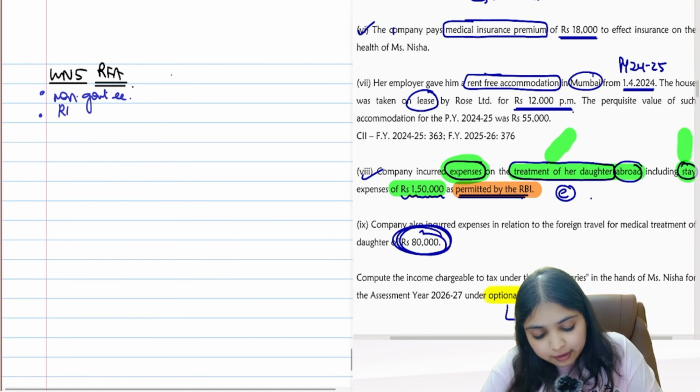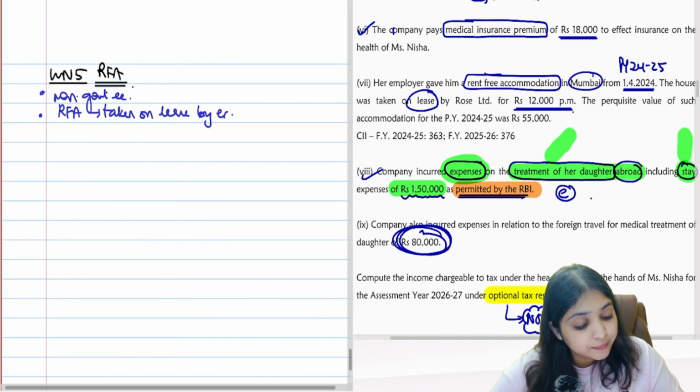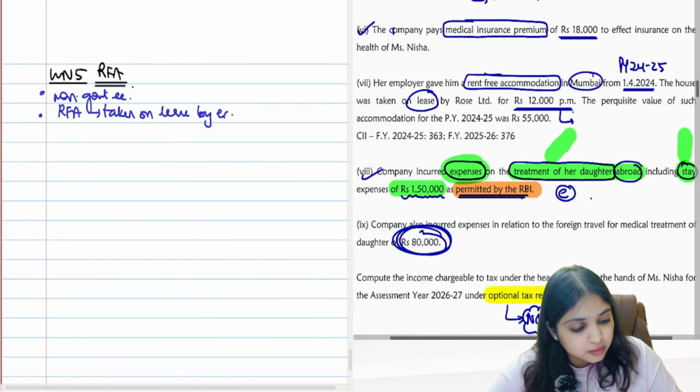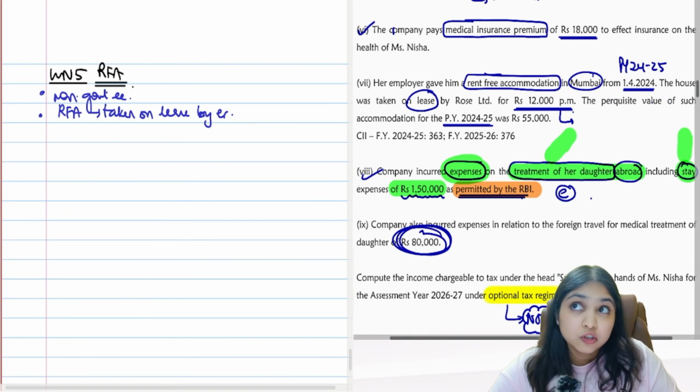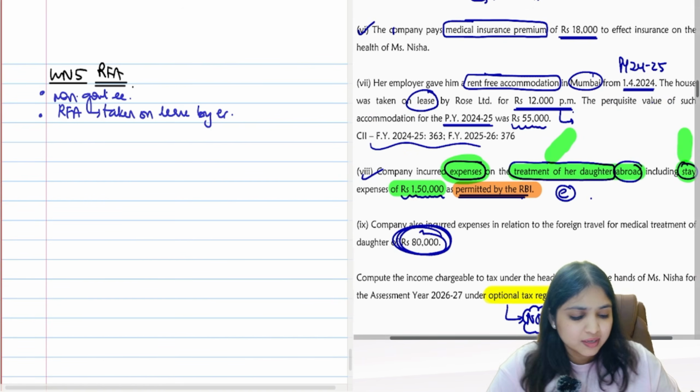So the house RFA is taken on lease by the employer. Okay. The lease rent is 12,000 per month. Perquisite value of the accommodation for 24-25. So last year's RFA value they have given to us is 55,000. Then they have given us CII numbers.